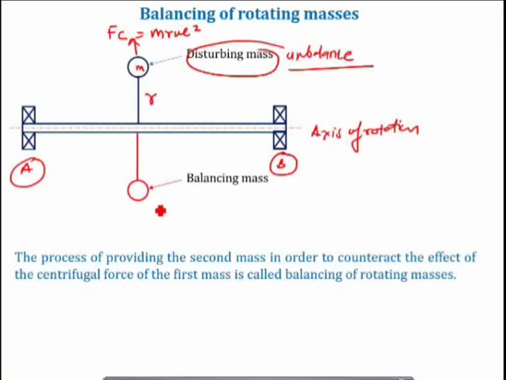So, in the same plane or maybe in a different plane, I will place another mass, let us say m1, at a distance r1. So the condition is that you have to provide the second mass in order to counteract the effect of the centrifugal force of the first mass, and this process is called the balancing of rotating masses. So we already have one disturbing mass at an eccentric distance r, and you are providing another mass, maybe in the same plane or in another plane. That we will discuss later in detail, and this process is called the balancing of rotating masses. I hope you have understood this.